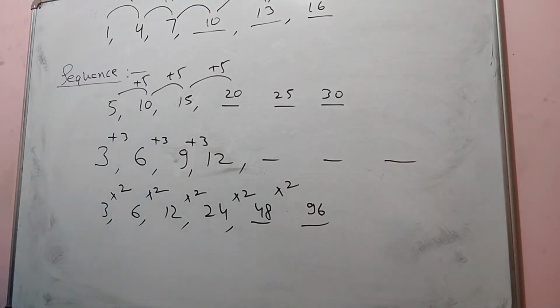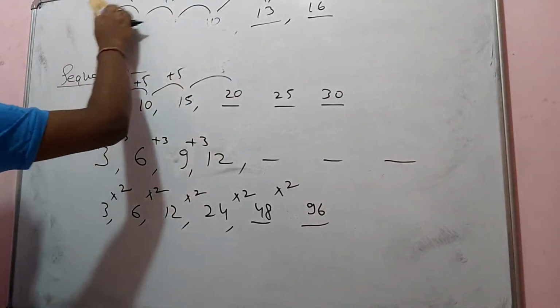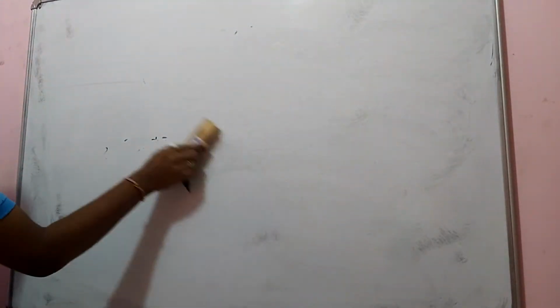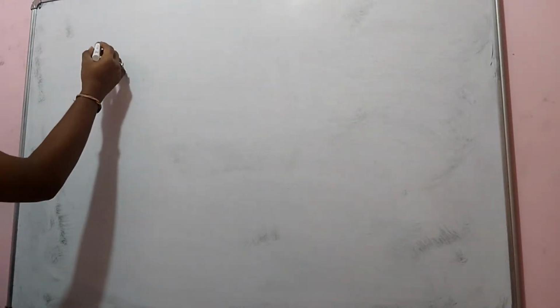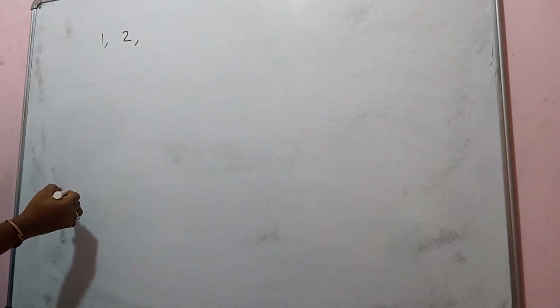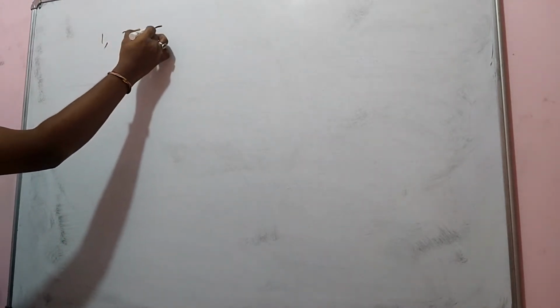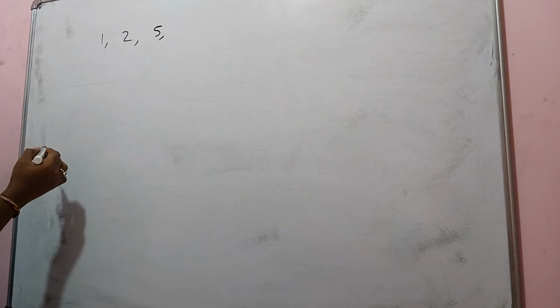Now tell me, this one. I am going to explain it to you. We are going to learn all these things in detail. Suppose you have here 1, 2, 5.